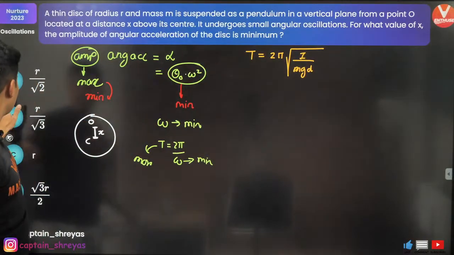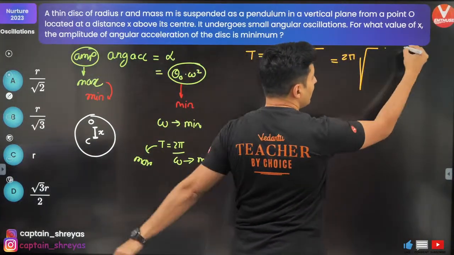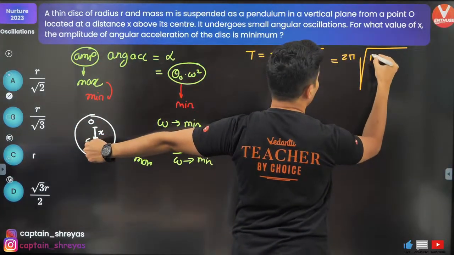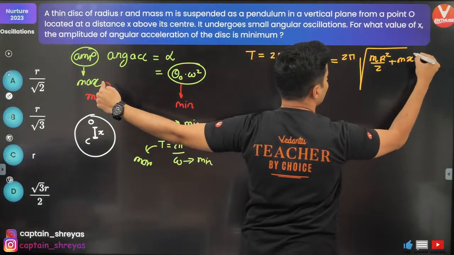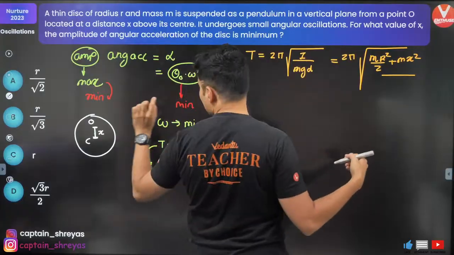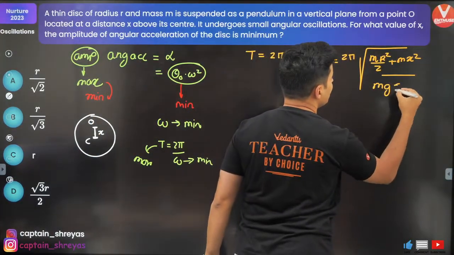So how will this moment of inertia look like? It will be found using the parallel axis theorem, which is the moment of inertia about the center of mass, mR square by 2, plus mx square, correct? And in mgd, d is the distance from the center to the hinge point, so it will be mgx.